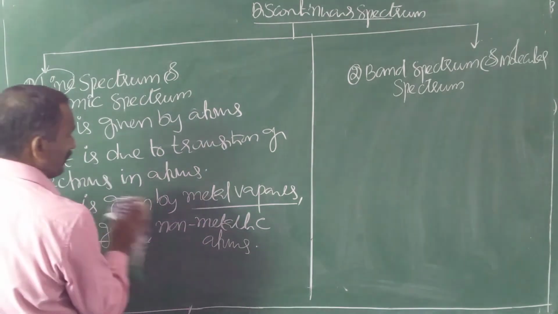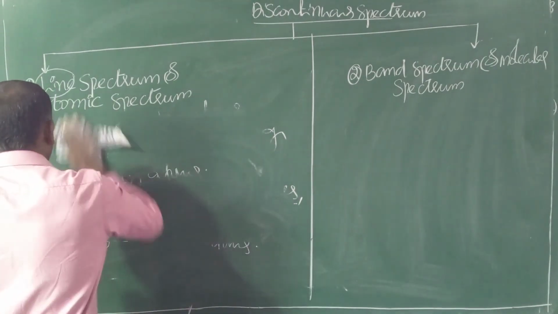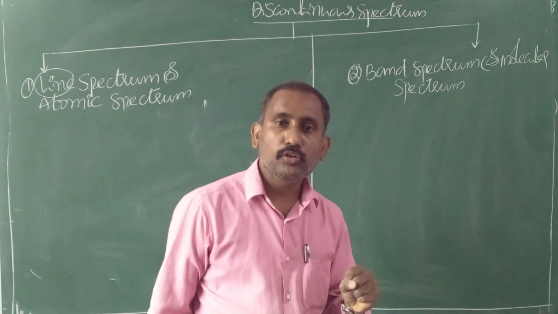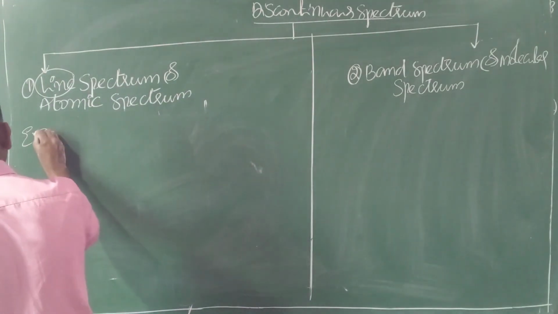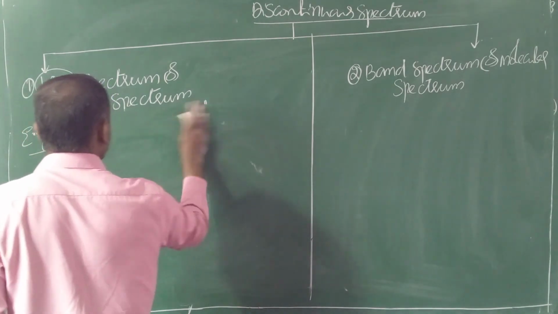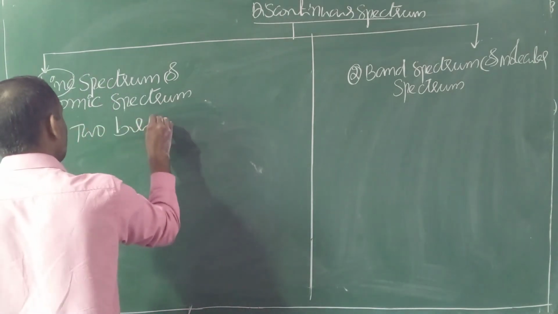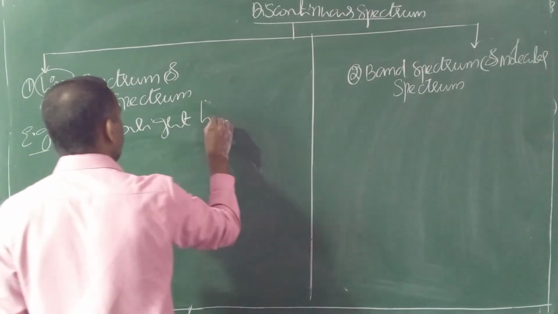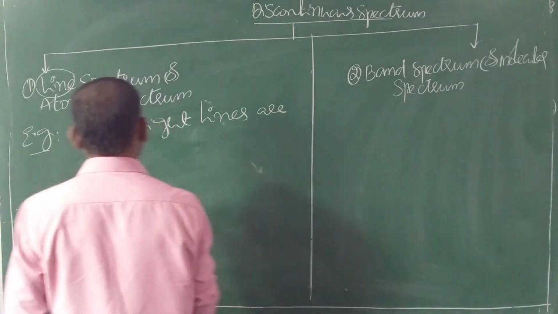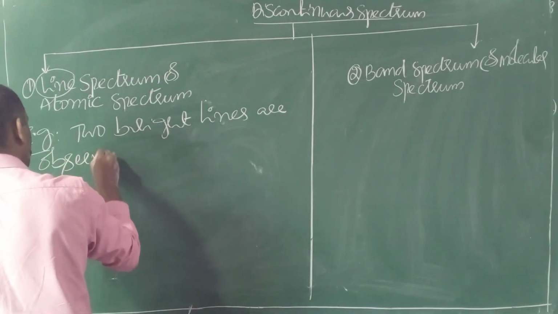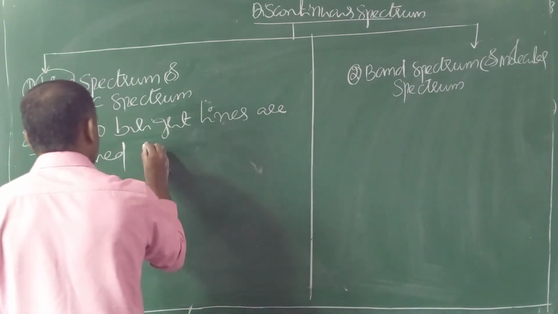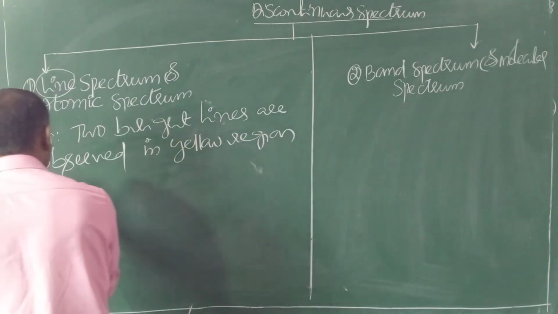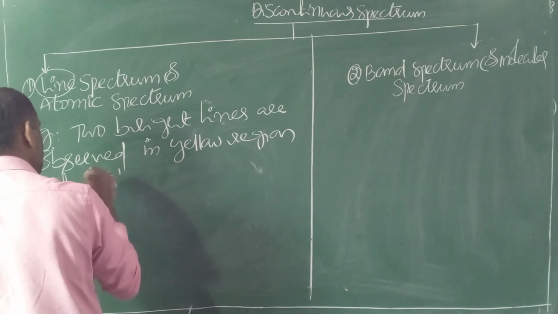For understanding purpose, I am considering an example. When sodium metal is strongly heated, it is converted into sodium vapors. Two bright lines, distinct sharp lines, are observed in the yellow region of the sodium vapor spectrum.